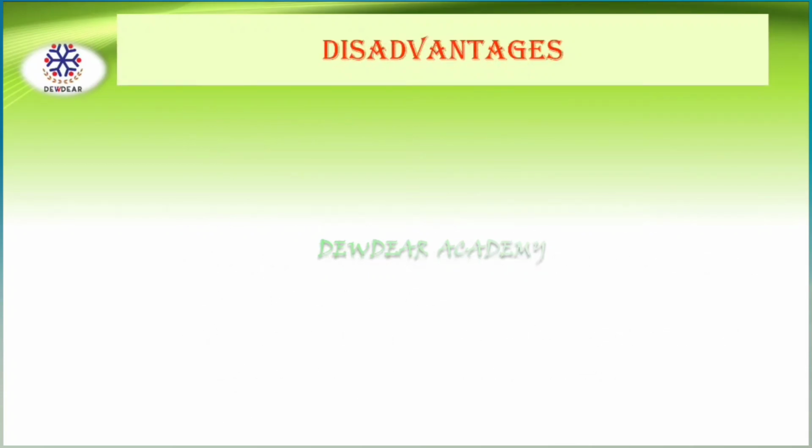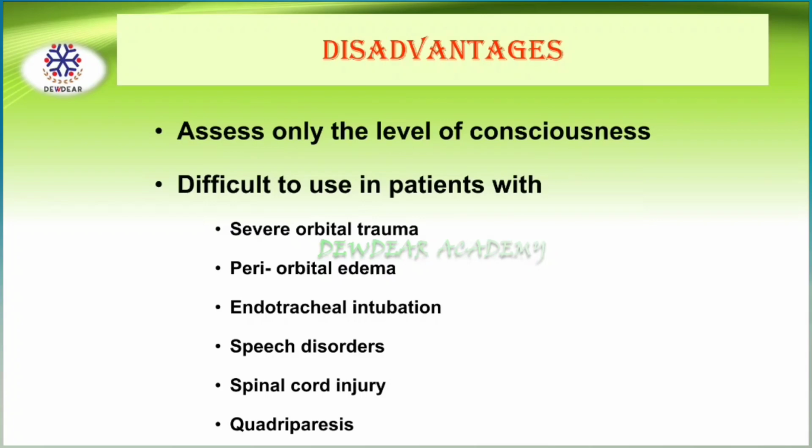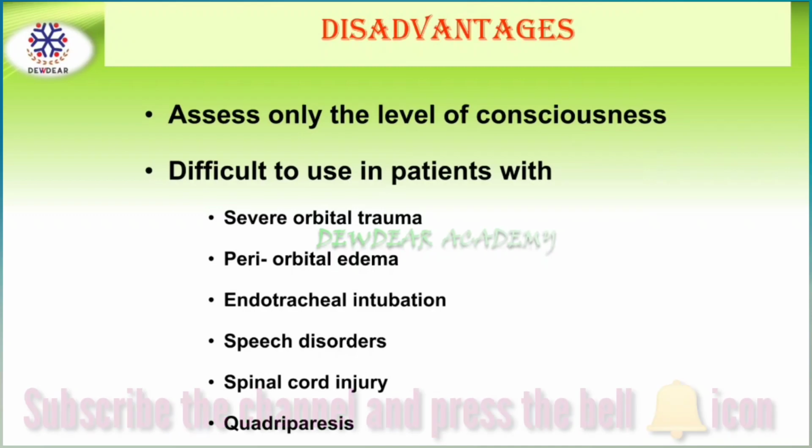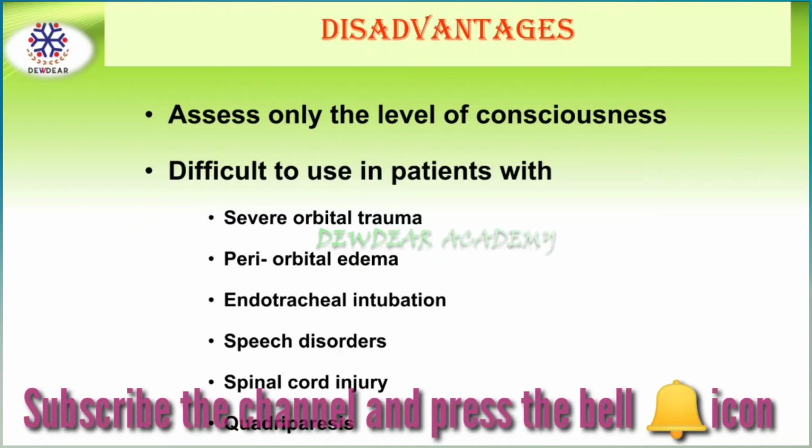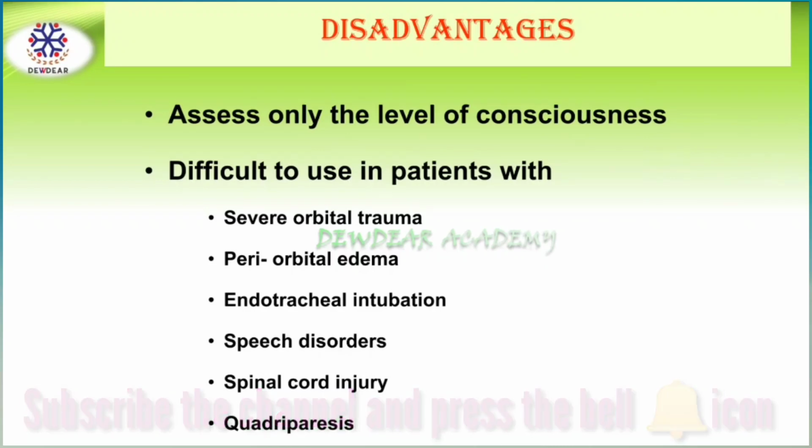But it has some disadvantages, that is, it assesses only the level of consciousness. It is difficult to use in patients with severe orbital trauma, peri-orbital trauma, endotracheal intubation, speech disorders, spinal cord injury, and quadriparesis. So these are the disadvantages. So the Glasgow Coma Scale, we discussed, is designed to evaluate the neurological status of patients with impaired consciousness, especially after traumatic brain injury or any other kind of acute brain injury.